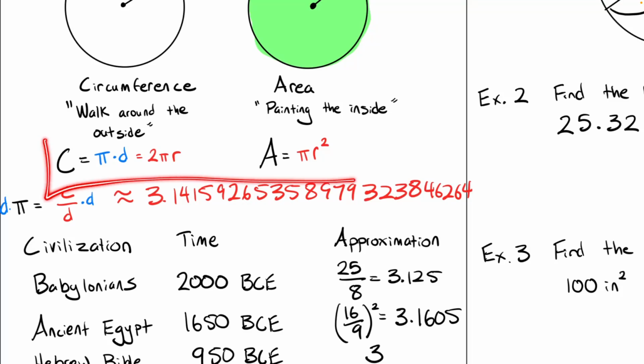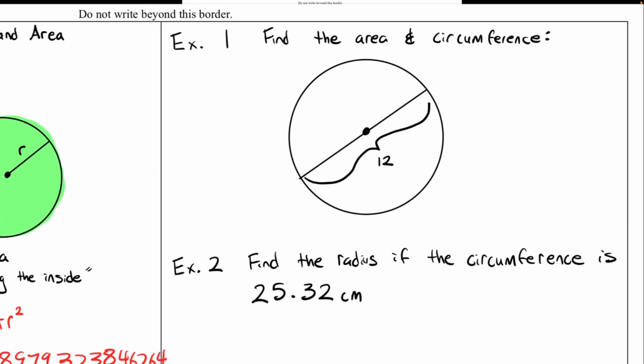All you really need to know for this lesson are the circumference and area formulas to solve everything. So let's dive into an example that you'll be seeing on the homework. Find the area and find the circumference of that circle. So let's see, who has circumference memorized? Eli, you've got it memorized? Uh-oh. Valentina?